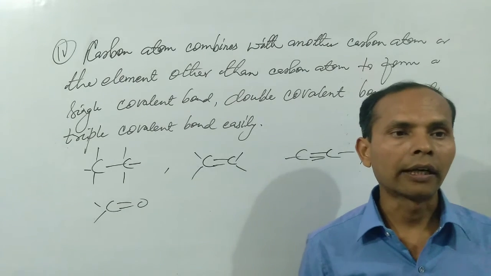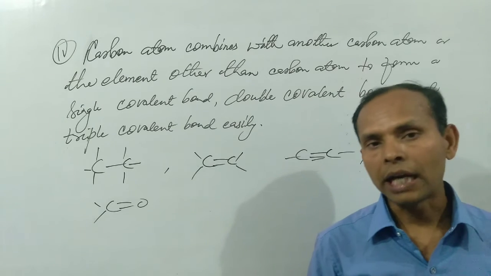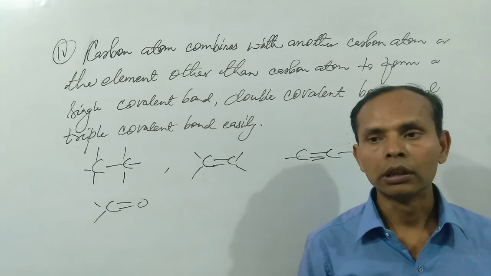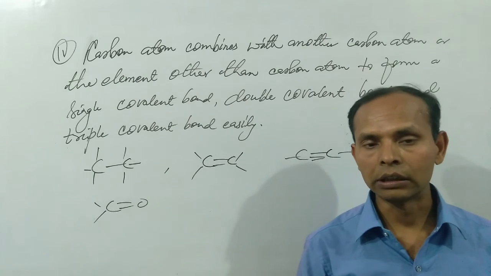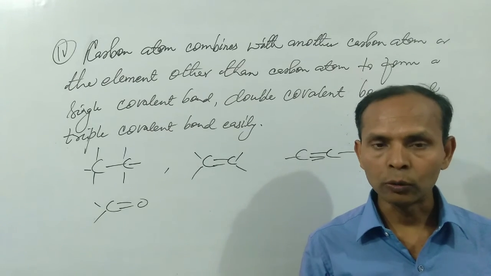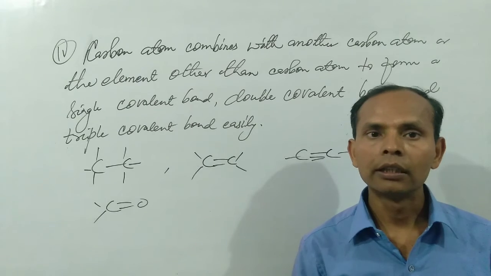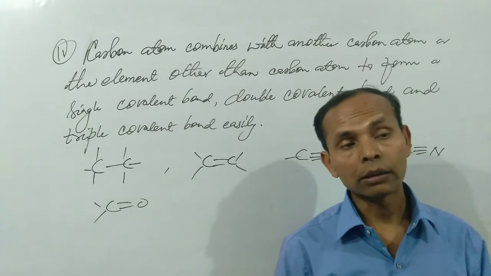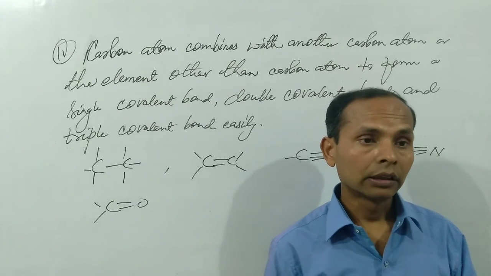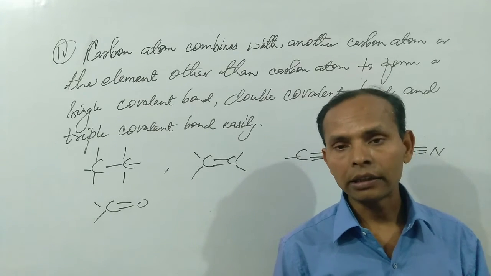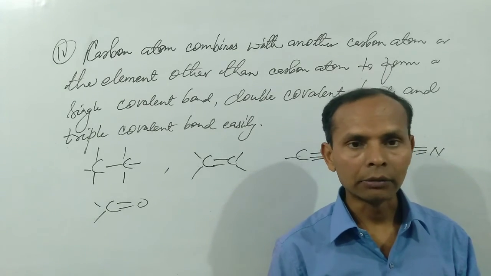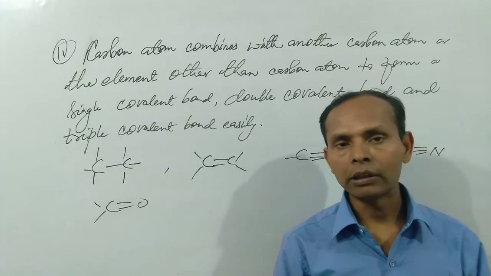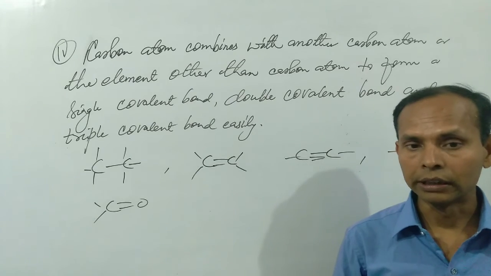So you can say that the tetravalency nature of the carbon atom tells us the valency of carbon is found to be 4. On the basis of this valency of 4, it forms 4 covalent bonds. This is one of the main features. Another feature is the catenation property: every carbon atom has a greater tendency to join with any other carbon atom. Such a self-linking property of the carbon atom is known as the catenation property.